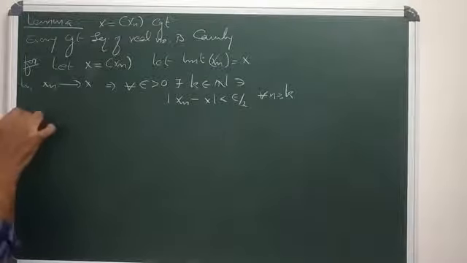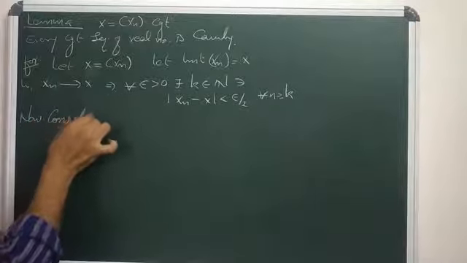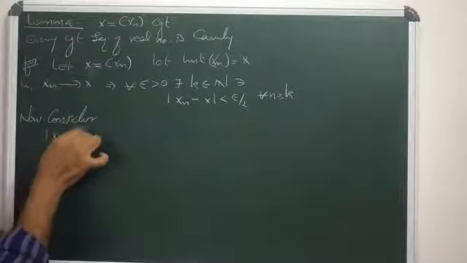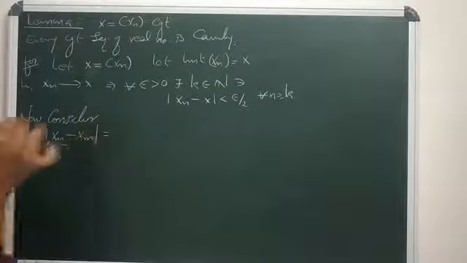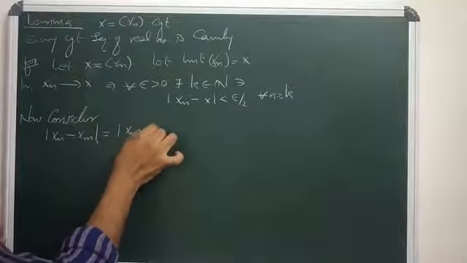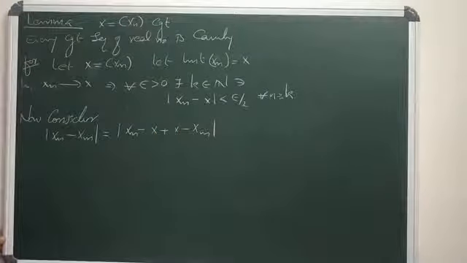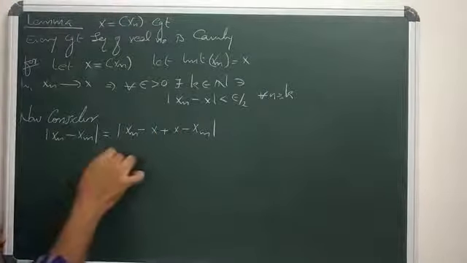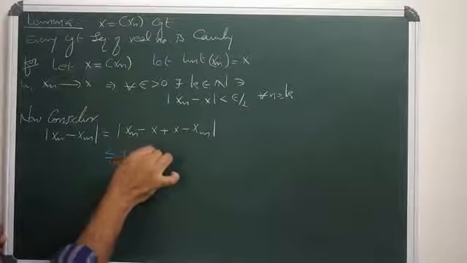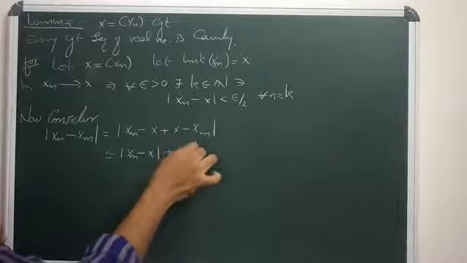Now for the Cauchy property, consider modulus of xn minus xm. This can be rearranged as modulus of xn minus x plus x minus xm, which is less than or equal to, by the property of modulus, mod xn minus x plus mod x minus xm.